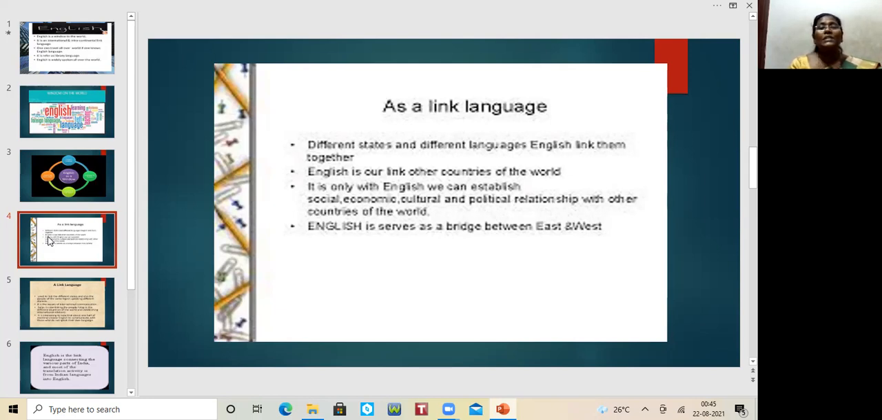English serves as a bridge between East and West. Always English has been a bridge between the East and the West. On both sides it stays as a mediator. It became a bridge between the East and the West. Only this language stays a link between the East and West. So this is why the English language is considered the link language.